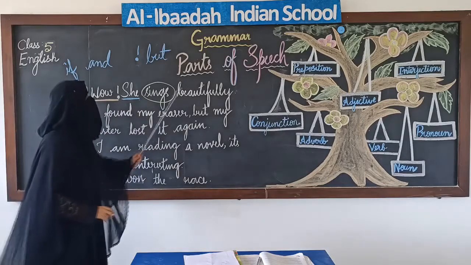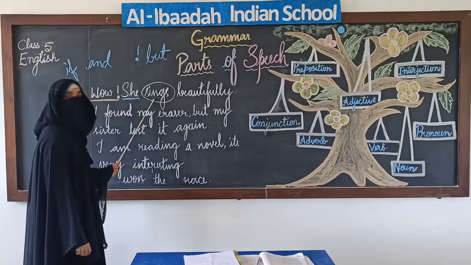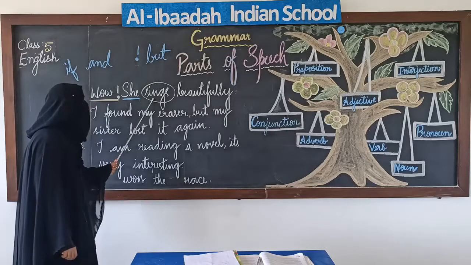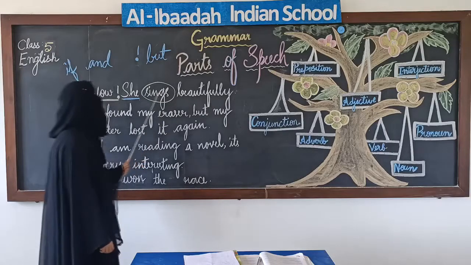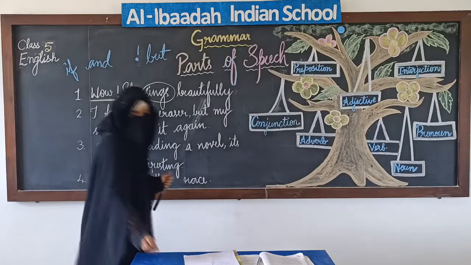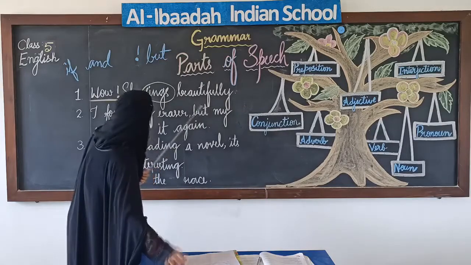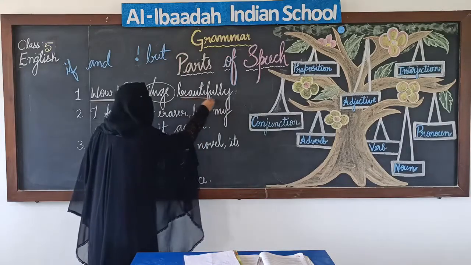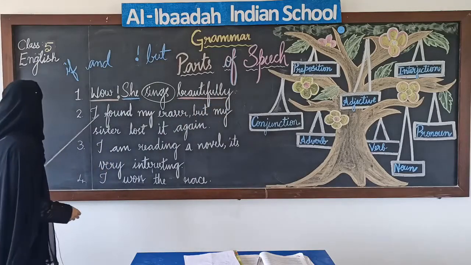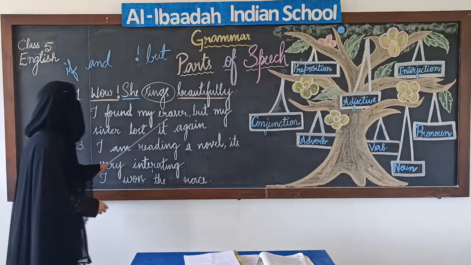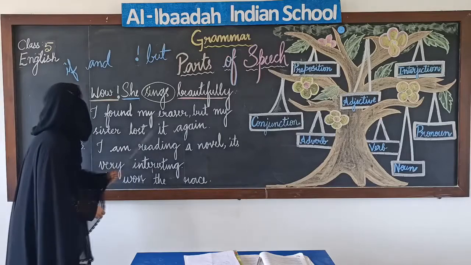Next, beautifully. See, this is a verb, correct? Sings is a verb. Beside verb, we have a word beautifully. Sings beautifully. That means the word that describes the verb is known as adverb. So I will underline it with the pink chalk. Adverb.